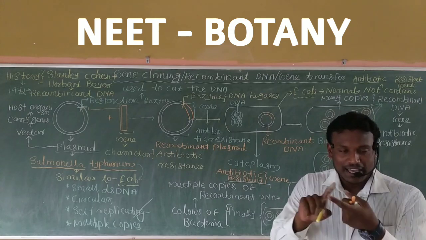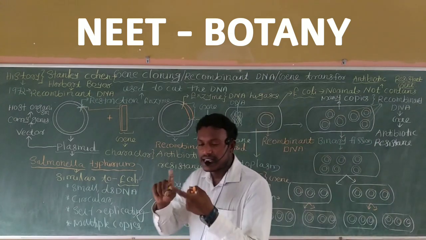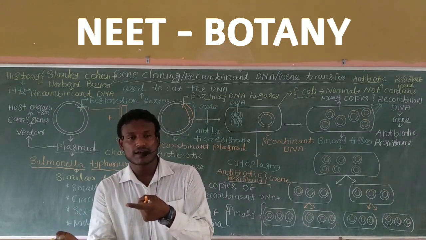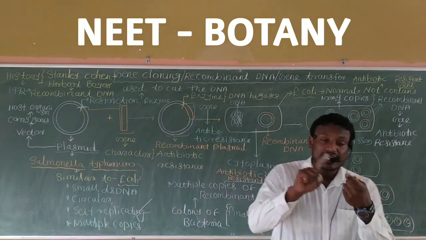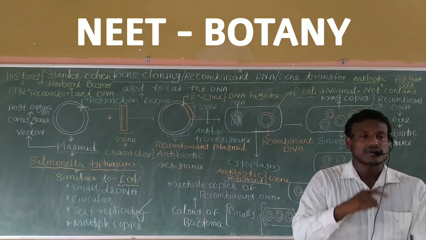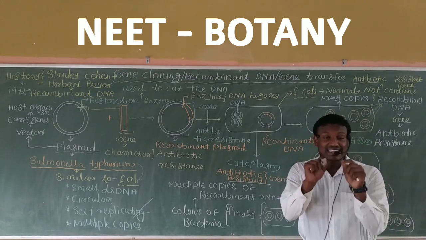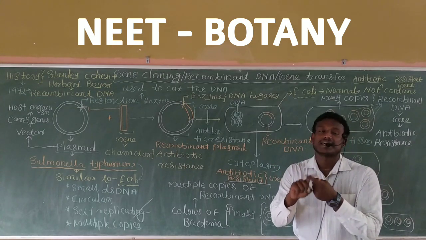You know, in your chapter Molecular Basis of Inheritance, you studied about some specific regions present in both prokaryotic as well as eukaryotic organisms, from which replication starts. That region is called the origin of replication.